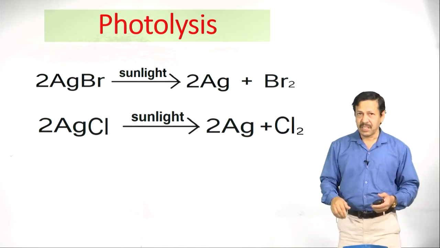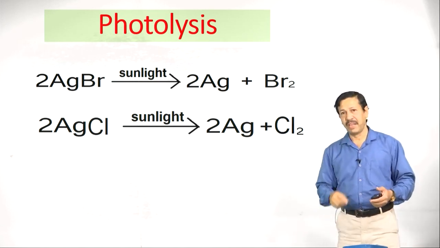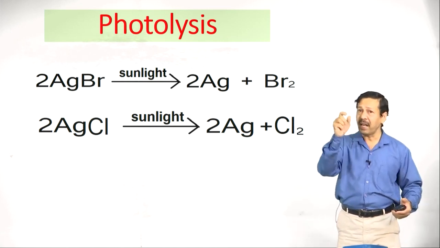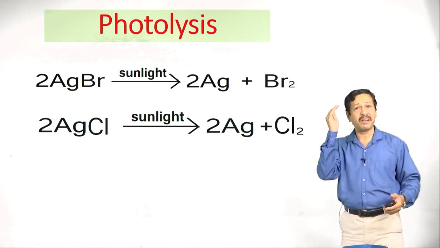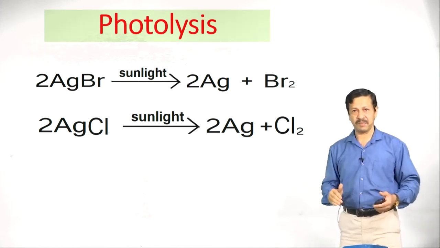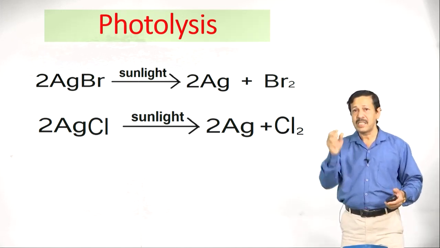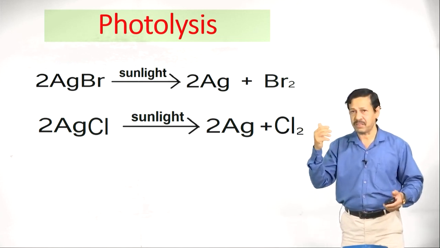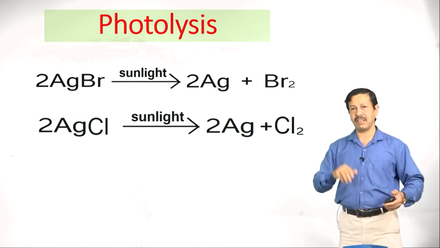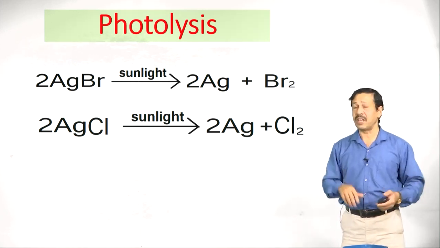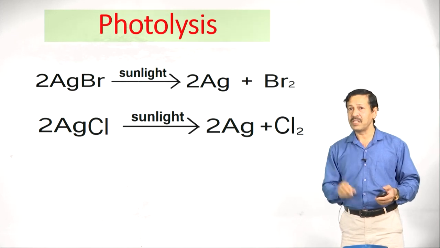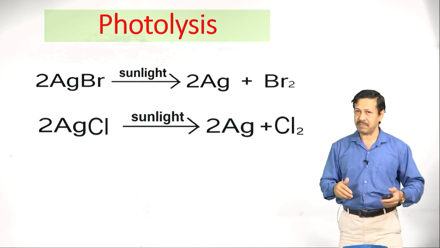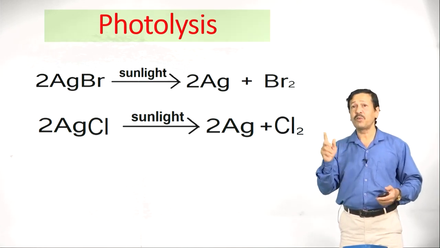Examples are here. 2AgBr when exposed to sunlight breaks up into constituent elements silver and bromine. Bromine is reddish brown colored vapors. After the decomposition, we have a silvery white element, in addition to that we have reddish brown vapors. The next one is 2AgCl. On exposure to sunlight, it gives Ag plus Cl2, Cl2 is a greenish gas, silver you already know. This is called photolysis.